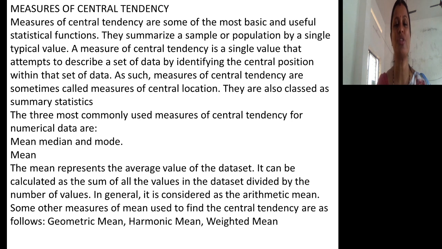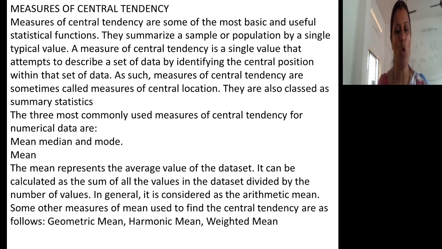So, a measure of central tendency is a single value which explains the entire data set. It is a statistical tool that helps us to identify that single value which describes the entire data set.